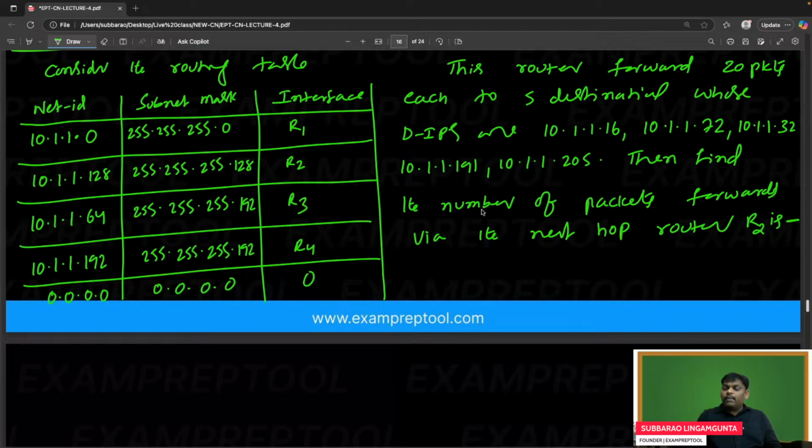Then find the number of packets forwarded via the next hop router R2. What is your opinion? Everyone try. It is one of the GATE problems. Let's see how many people will give the answer.